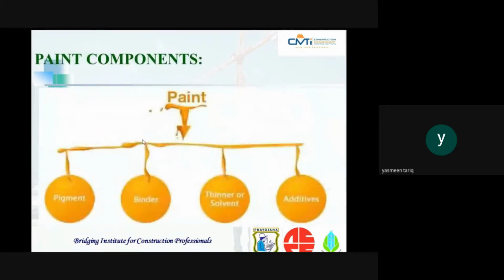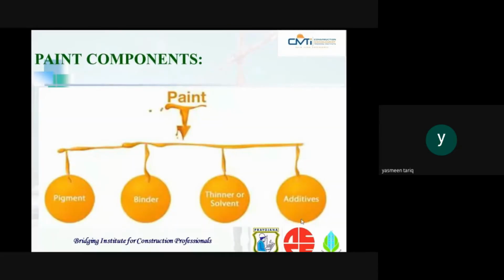These are the components of paint: pigment, binder, thinner or solvent, and additives. Pigments are used at 25%, binders or resins at 30%, solvent at 40%, and additives at 5%.